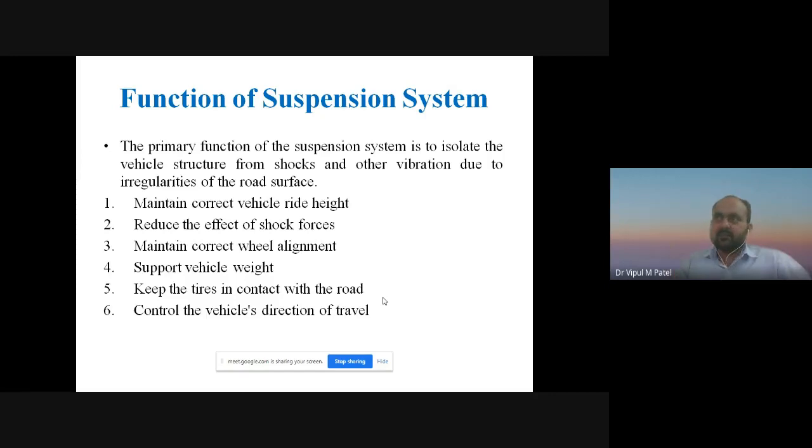Maintain the correct wheel alignment. When you use the suspension system and you turn the steering to the right side while cornering, the car goes to the right side, and if you turn left, the car goes to the left side. That means we are maintaining the correct wheel alignment with the use of the suspension system.